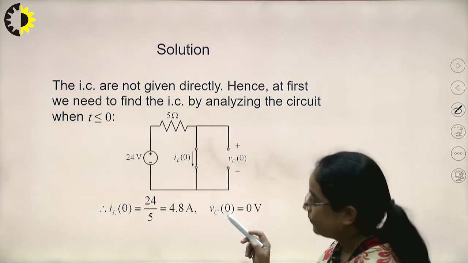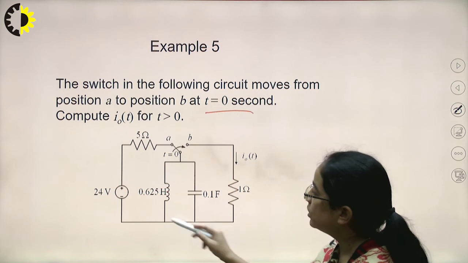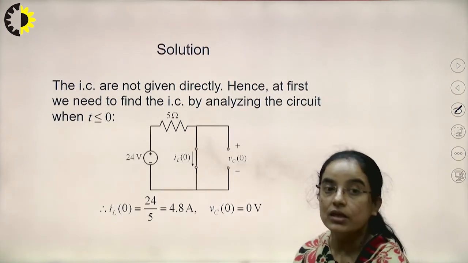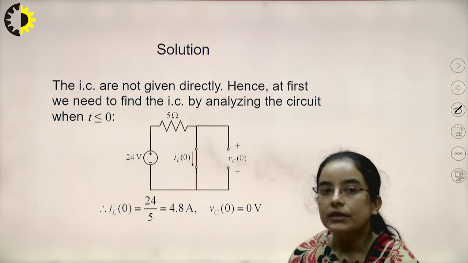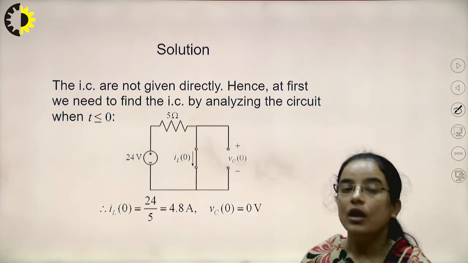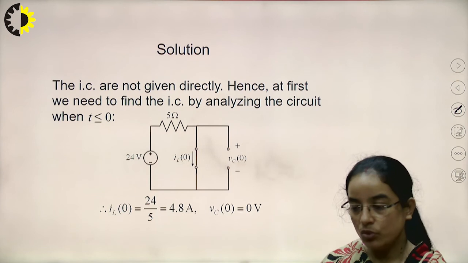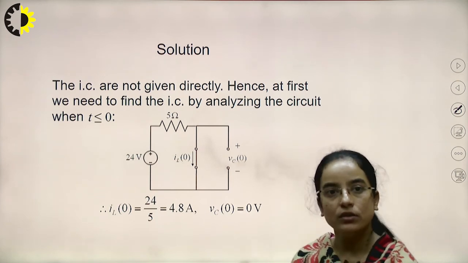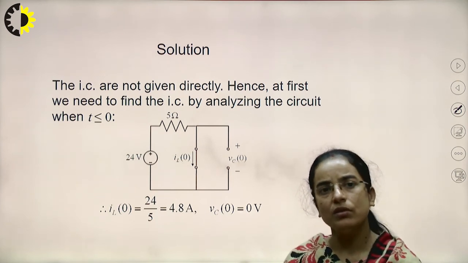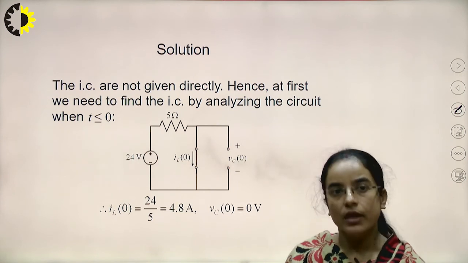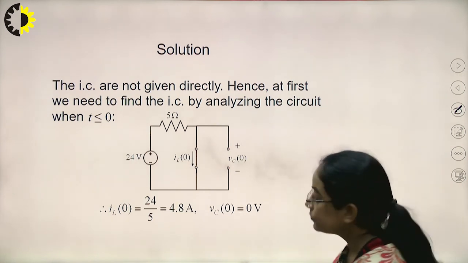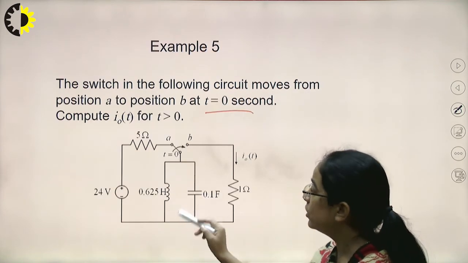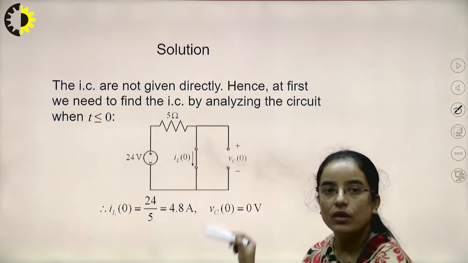So when the switch is at this position, at steady state condition the capacitor is open and the inductor is short, okay. How? Because when the two plates of the capacitor are fully charged at the initial steady state value, they behave as an open condition, and in a similar way the inductor will behave as a short. So here this inductor has been short circuited and this capacitor has been open circuited.